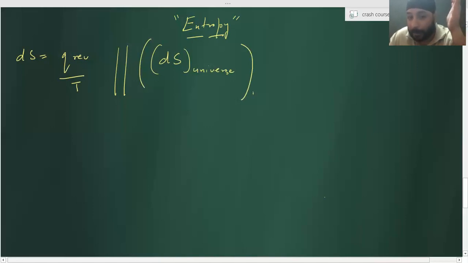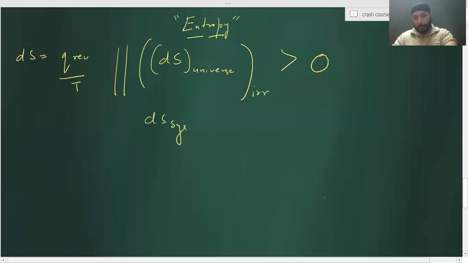Spontaneous process means irreversible process, right? It is always greater than 0. Understood? That is dS of system plus dS of surrounding for an irreversible process is greater than 0. Now, what about entropy change for a reversible process?